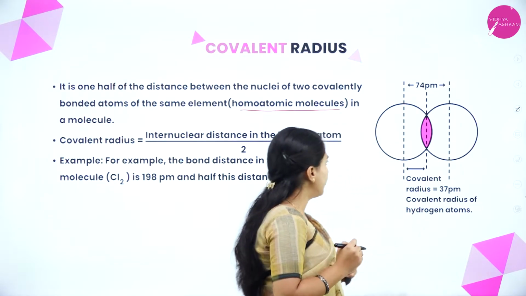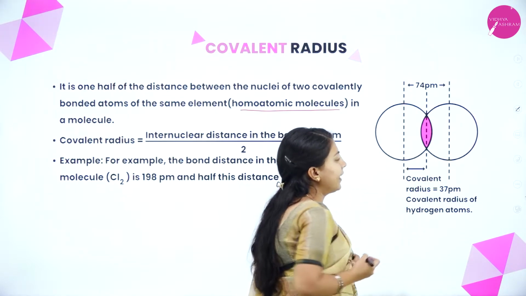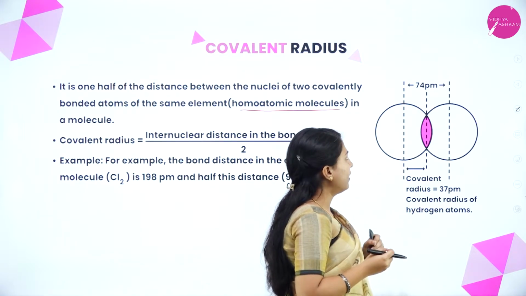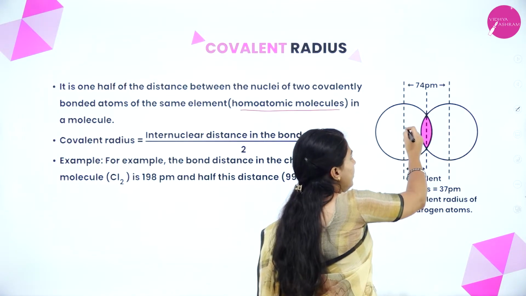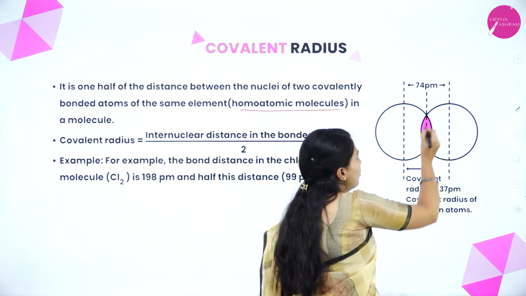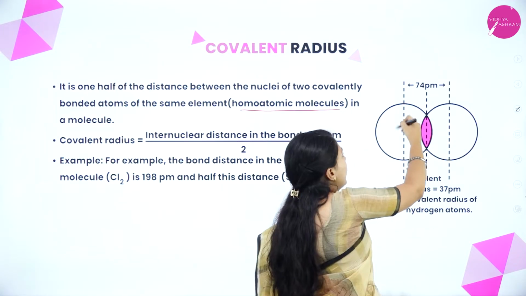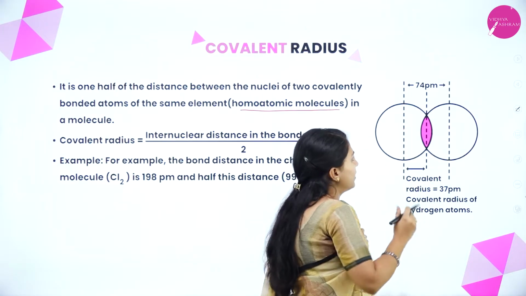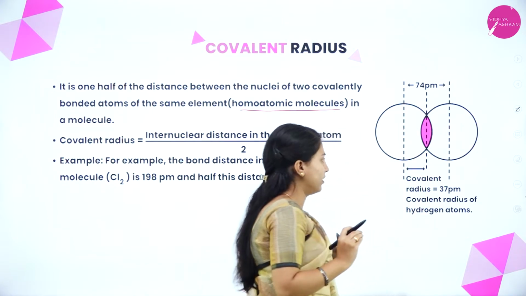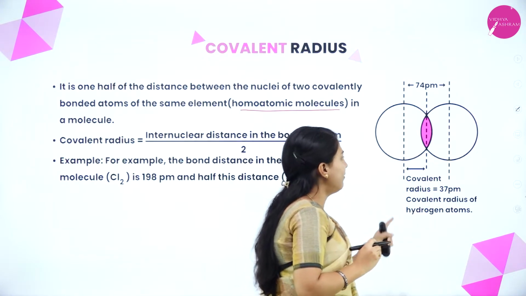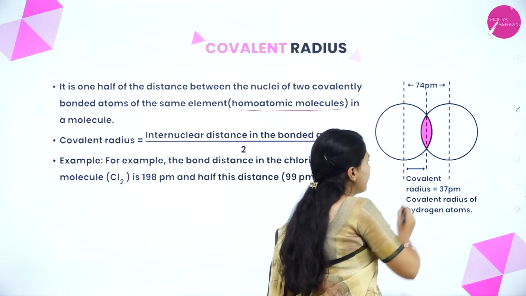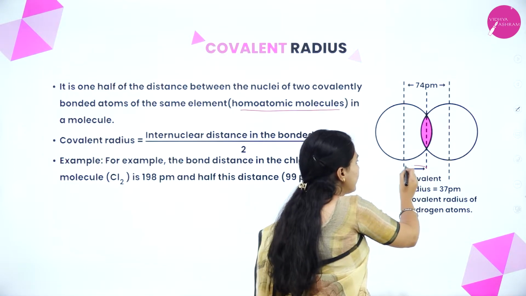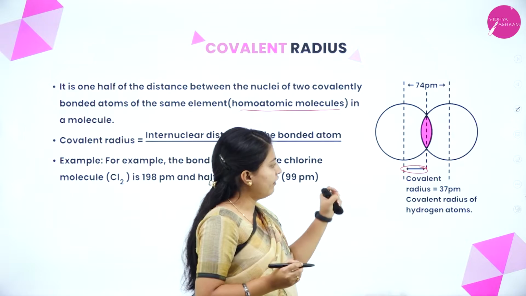How do they get it? See, these two atoms are covalently bonded. Here is the nucleus, and here is also the nucleus of each element. From here to here is one distance, here to here is one distance. What have they done? 1/2 of the distance. The overall distance is there, but we have taken half the distance and given it.